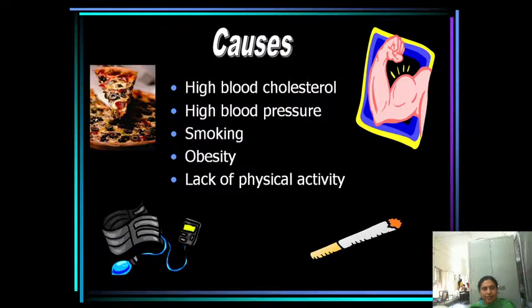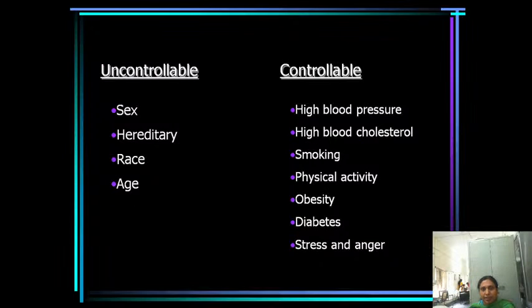Excess cholesterol may be deposited on the walls of the arteries and form flakes, which causes ischemia. High blood pressure, smoking, obesity, and lack of physical activity may also be causes of atherosclerosis. Some risk factors are controllable and some you cannot control. The uncontrollable factors are sex, heredity, race, and age. The controllable factors are high blood pressure, high blood cholesterol, smoking, physical activity, obesity, diabetes, stress, and anger. If you control these, you can decrease the risk of atherosclerosis.